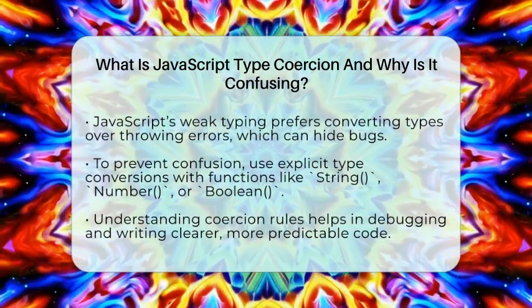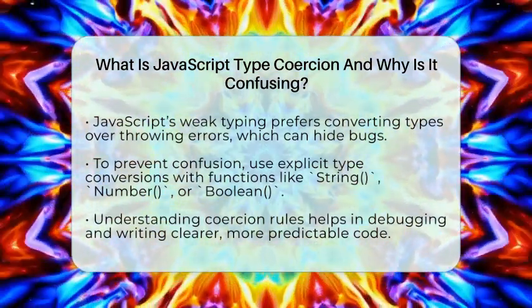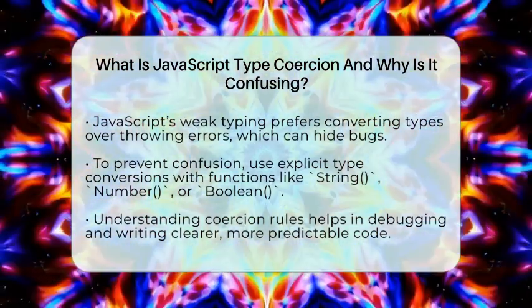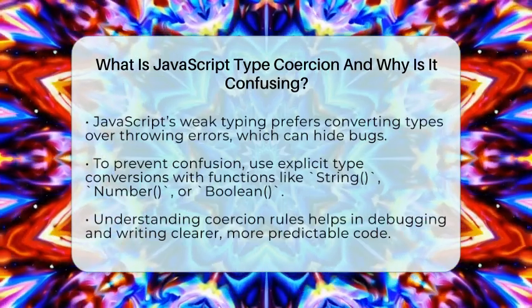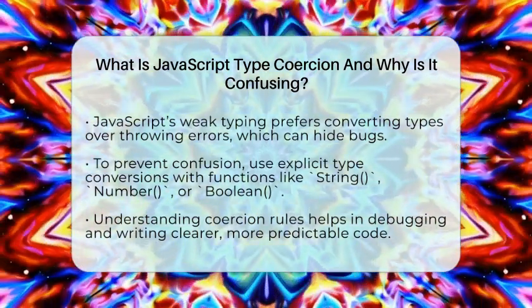In short, JavaScript type coercion is a way the language automatically changes data types during operations. While it makes coding flexible, it can also lead to surprises. Understanding these rules helps you write clearer, more predictable code and avoid common pitfalls.